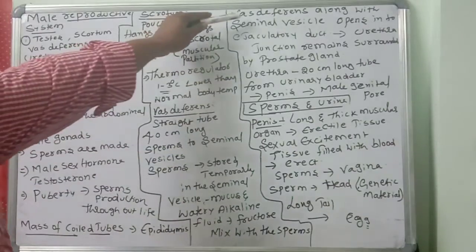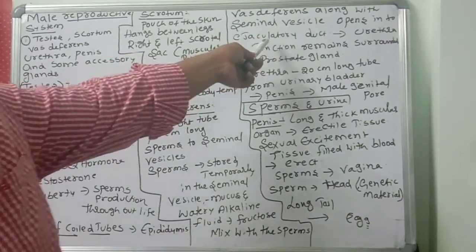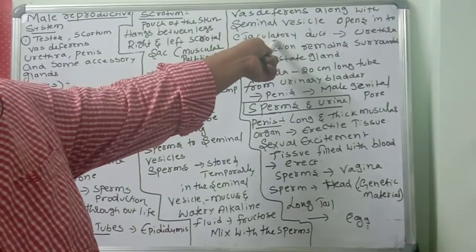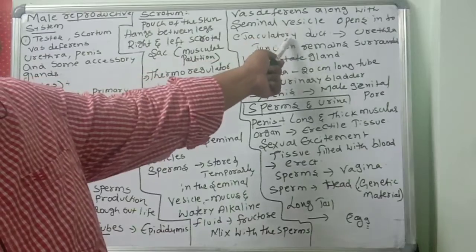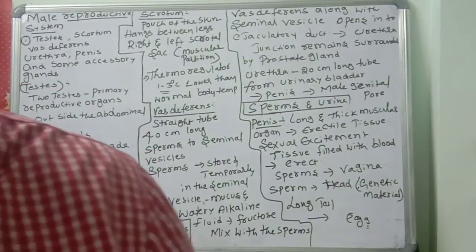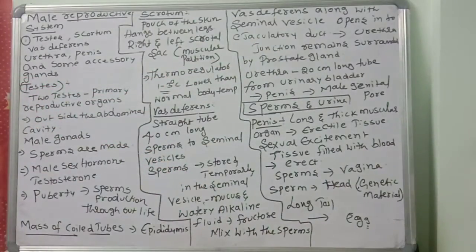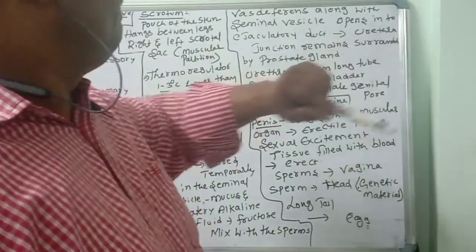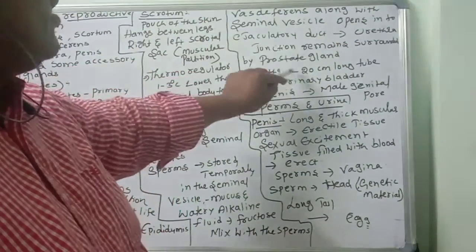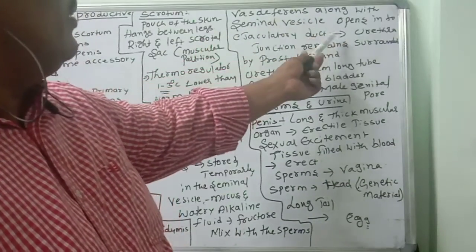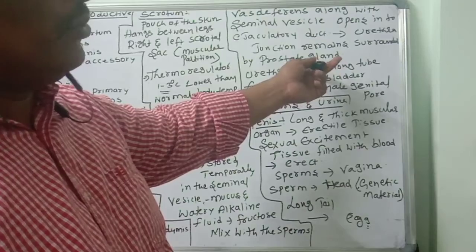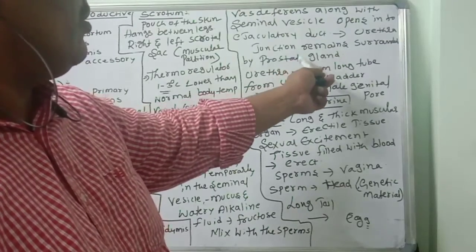Then the vas deferens, along with the seminal vesicles, opens into one duct, called the ejaculatory duct. This ejaculatory duct opens into the urethra. The junction where the ejaculatory duct opens into the urethra remains surrounded by the prostate gland.